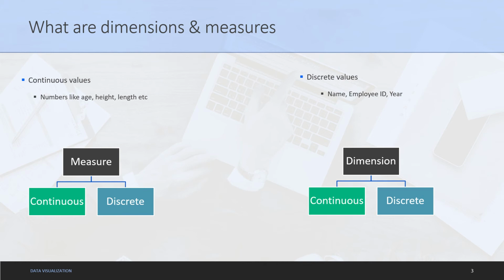This is an example which may or may not be true, in the sense dimension and measures can be interchanged and they can be both discrete and continuous depending on the way they have been formulated. So generally a measure would be continuous, but it could be discrete also, and on the same lines a dimension is generally discrete but it can be continuous also.